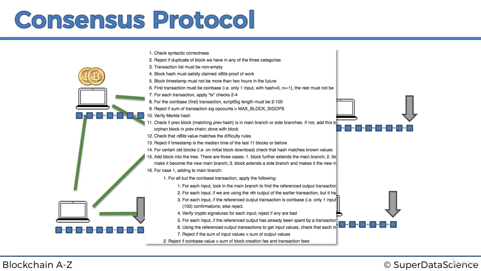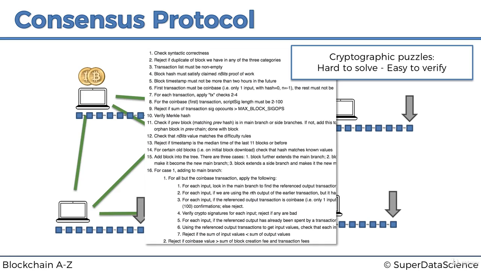Before we move on, one thing I almost forgot. Cryptographic puzzles are hard to solve, easy to verify. So it's important to understand that there's a difference between mining and verifying. In mining, you have to do a lot of iterations. You have to solve that cryptographic puzzle. You have to go through all these different variations of the nonce and check the hash, brute forcing your way through the nonce to get the right hash. Whereas with verifying, you just need to check that it matches up.